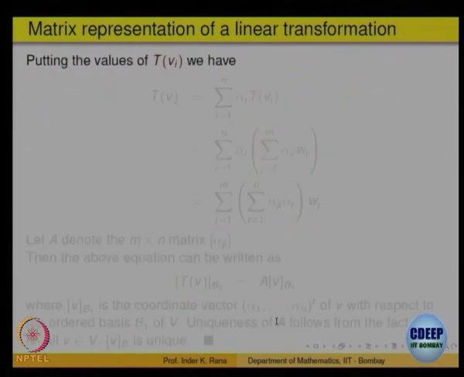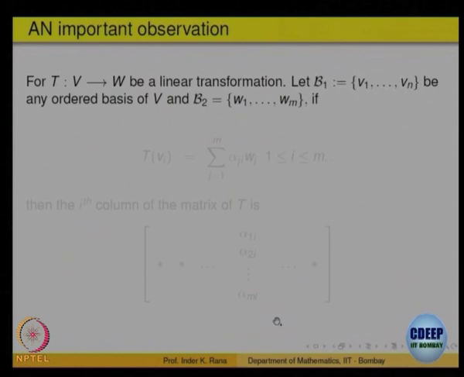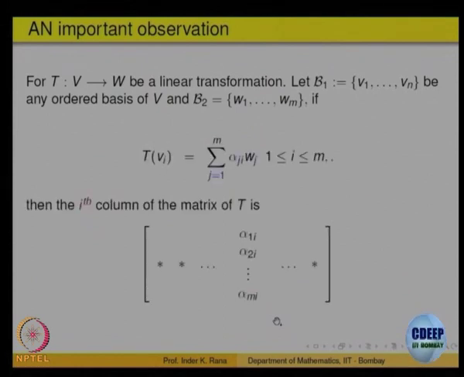So, from our point of view, it says the following: if T of V i is a linear combination for the ith element in the domain basis, you will get scalars. Those scalars are nothing but the ith column of that matrix, that is the crux. In the domain you have got V1, V2, up to Vn. In the codomain you have got W1, W2, up to Wm.